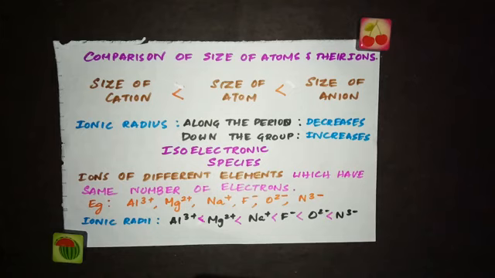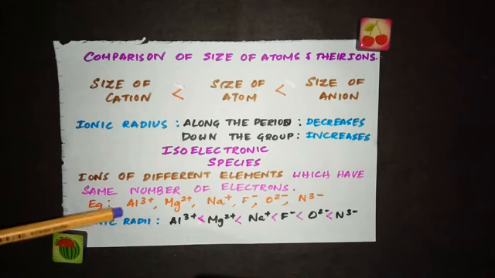Now, what is the trend of atomic radius in the periodic table? Along the period, atomic radii decrease, and down the group, atomic radii increase, and we have seen the reason. In the same way, ionic radius decreases along the period and increases down the group. Here we use a term, isoelectronic species, which we studied in the second chapter also. Anyway, I'll recall it again. Isoelectronic species are ions of different elements which have the same number of electrons.